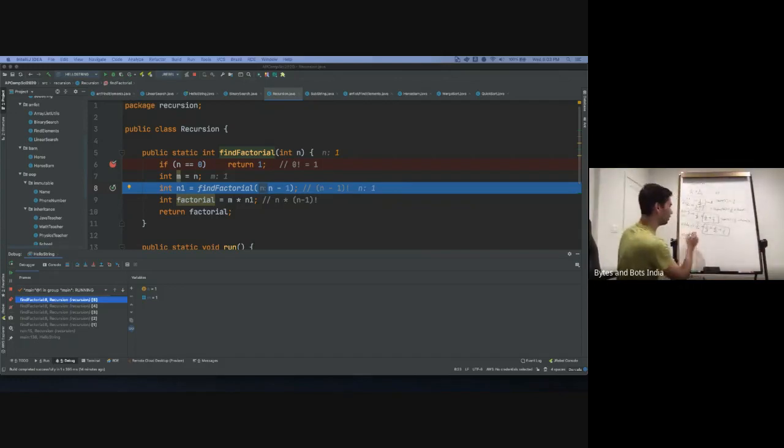So sum of 4 is equal to 1 by 4 plus sum of 3, correct? So similarly, our sum of 5 will be equal to 1 upon 5 plus sum of 5 minus 1, right? Which is sum of 4. So we can keep doing that and we'll realize sum of n is equal to 1 upon n plus sum of n minus 1, correct?